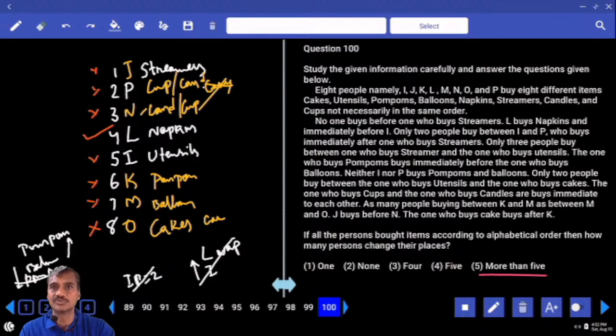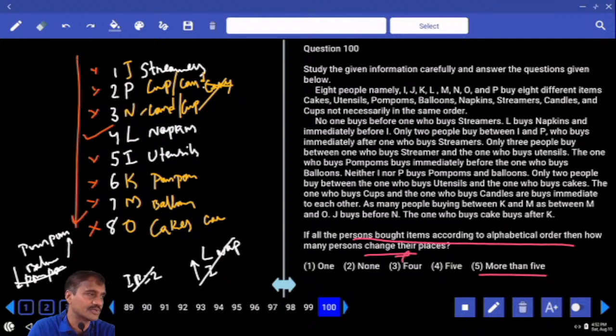Now this is about question numbers 96 to 100. Bottom to top. Then, if all the persons are arranged according to alphabetical order, then how many change their places? According to alphabetical order, మనకి ఇక్కడ నెంబరింగ్ ఫిక్స్ అయిపోయింది కదా, 1 2 3 4. క్లియర్? అందుకే పైనుంచే మాట్లాడారు.